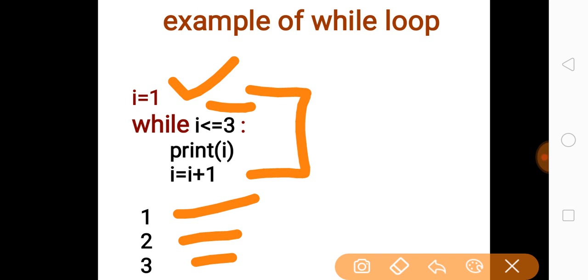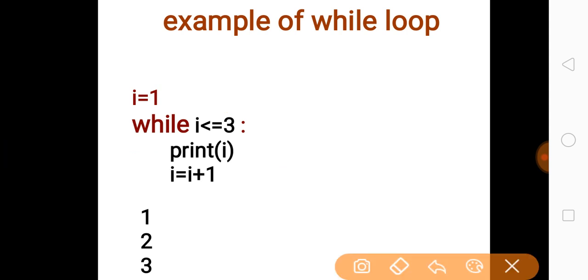In this case, the body of the loop has two instructions: print i, and the next instruction i = i + 1. When the compiler computes the condition i <= 3, if it returns true, the body of the loop will run, otherwise the body of the loop will not run.